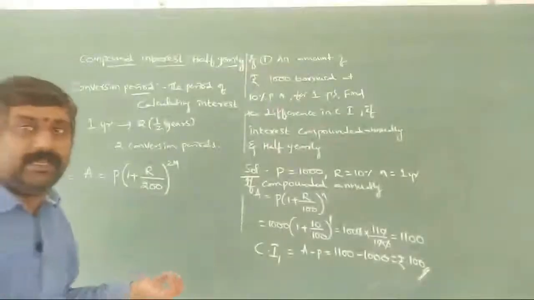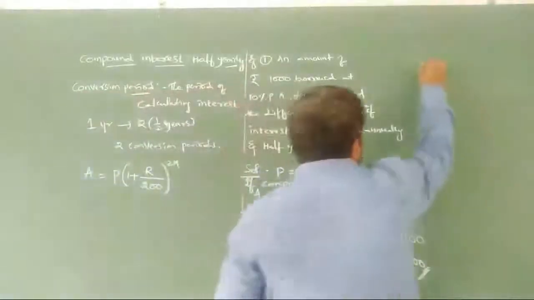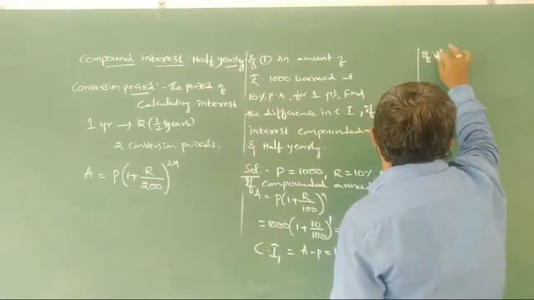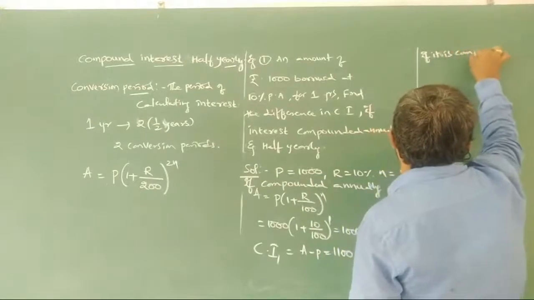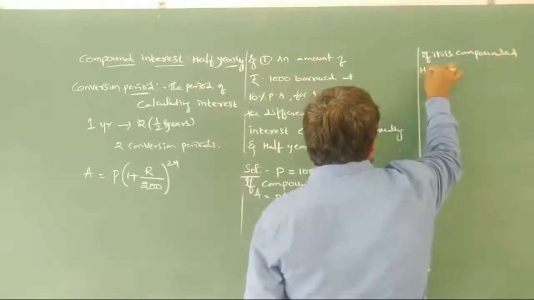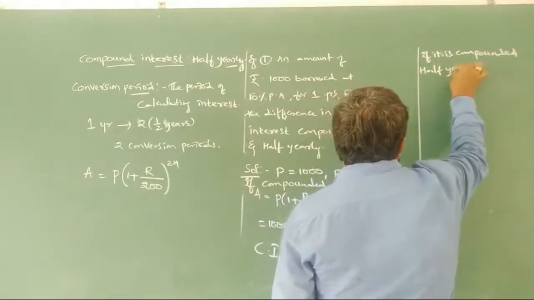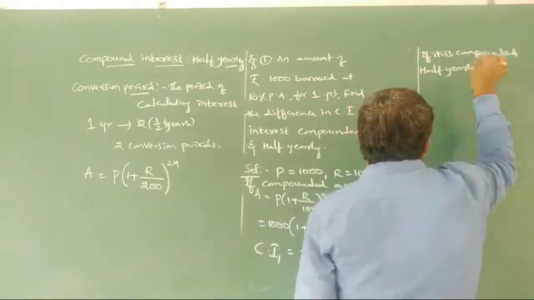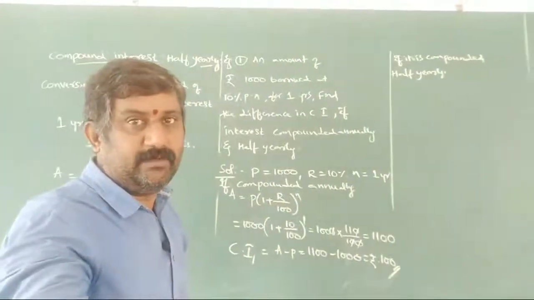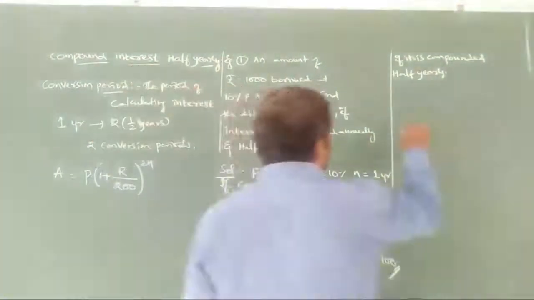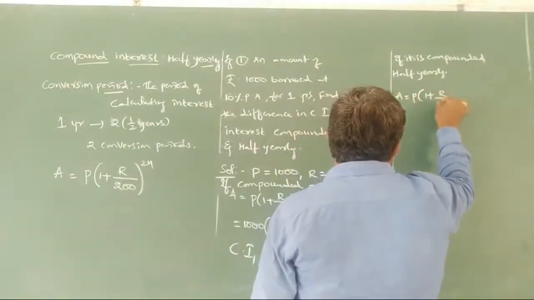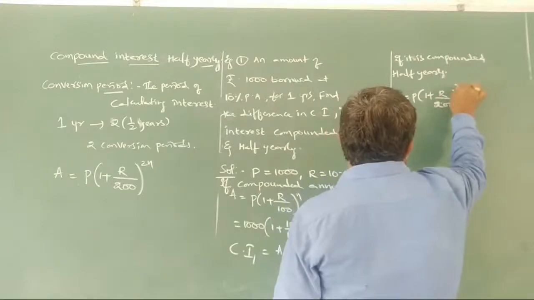Now we are calculating on half yearly. If it is compounded half yearly, then what is it going to be? A is equals to P of 1 plus R by 200 whole to the power of 2n.